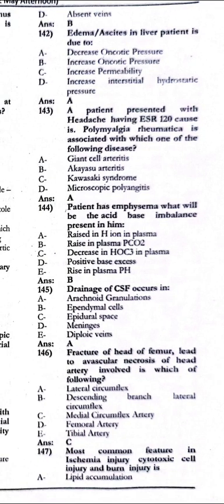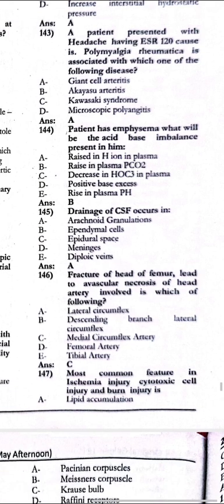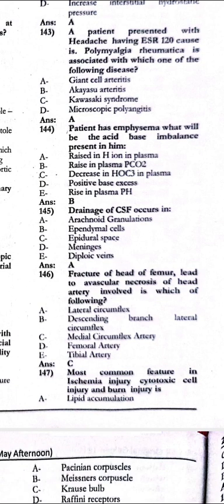The patient presented with headache and ESR 120. Polymyalgia rheumatica is associated with the following condition: giant cell arteritis. The patient has emphysema, which acid base imbalance is present in him? There is a raise in plasma carbon dioxide. Next, the drainage of CSF occurs in the arachnoid granulations.